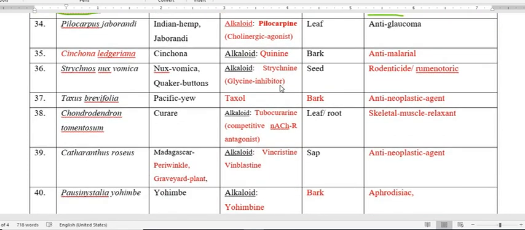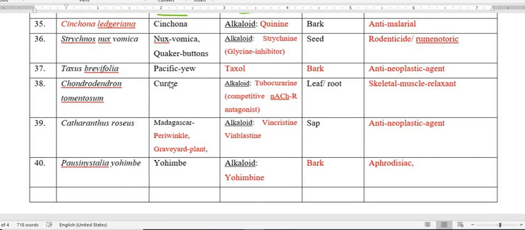Next plant is Pilocarpus jaborandi. The common name of this Pilocarpus jaborandi is Indian hemp or jaborandi. The active constituent present in this plant, the name is clearly telling, is pilocarpine. So you have to recall the active constituent by name also. Pilocarpine is an alkaloid present in the plant Pilocarpus jaborandi, and this is a cholinergic agonist and possesses anti-glaucoma activity.